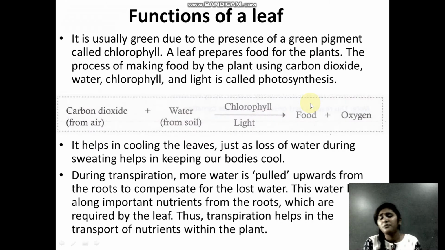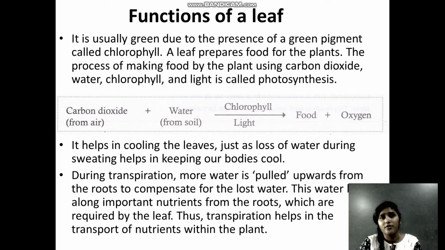So after knowing the different parts and types of venation, let us look at the function. We have already learned the function of the leaves: they contain chlorophyll, the green color pigment.